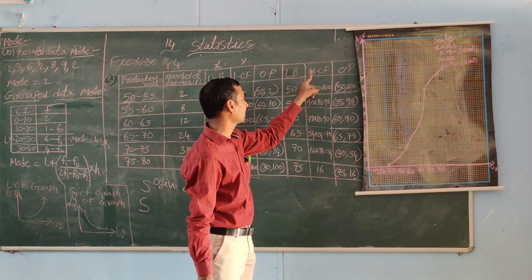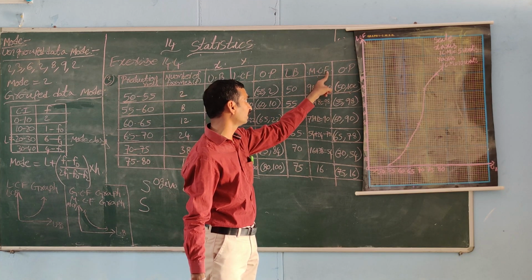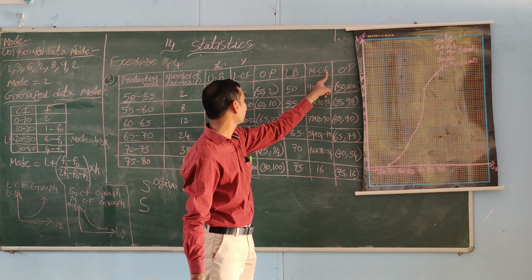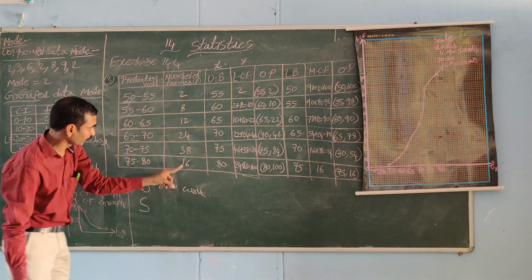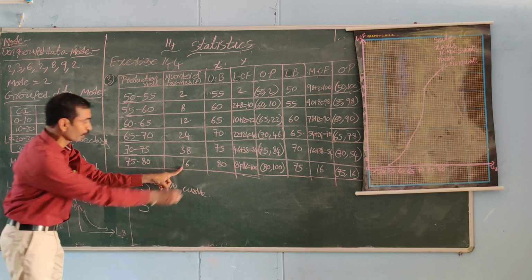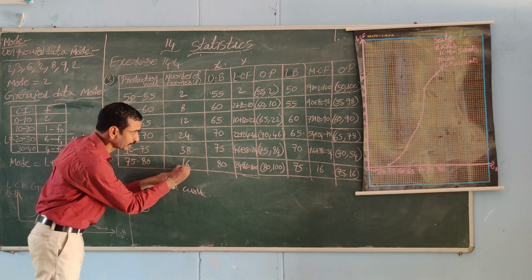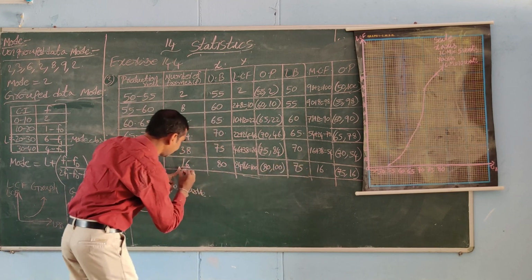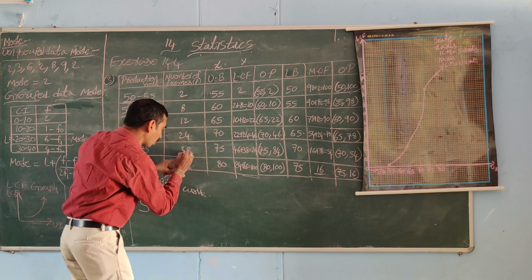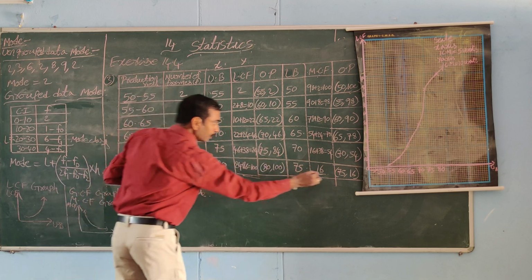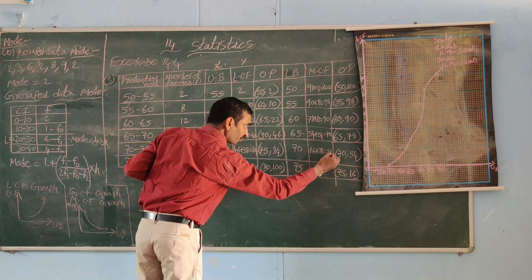After that we can find the more than cumulative frequency. This more than cumulative frequency we can find from frequency. What is the frequency? You can observe the frequency from down to up. Here the down frequency how much? 16. The bottom one, write as it is. After that for 16 we can add the one above. 16 plus 38, how much? 54.